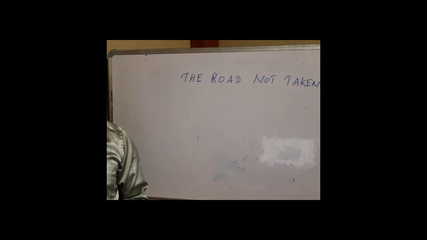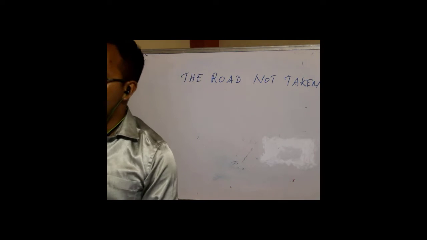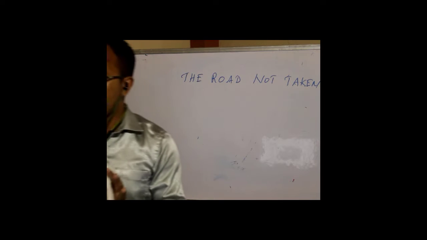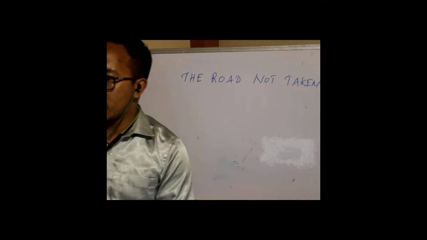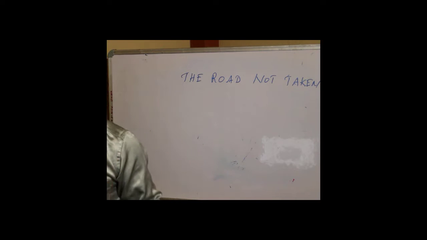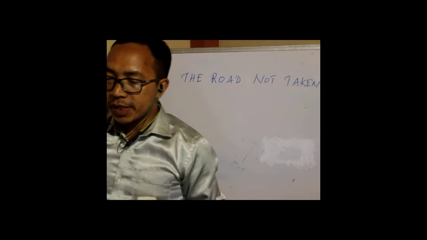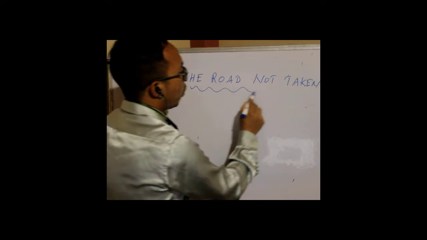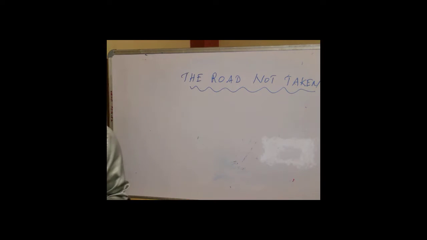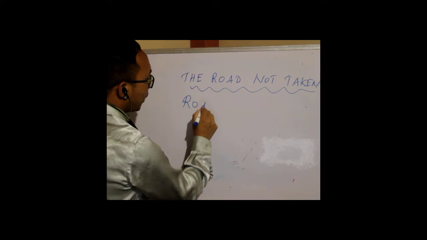Here in this poem we are going to learn how a person, when he reaches a junction where the road diverges into two directions, finds himself lost and is not able to proceed further. In that note we are going to learn this poem, The Road Not Taken, and this poem is written by Robert Frost, right?